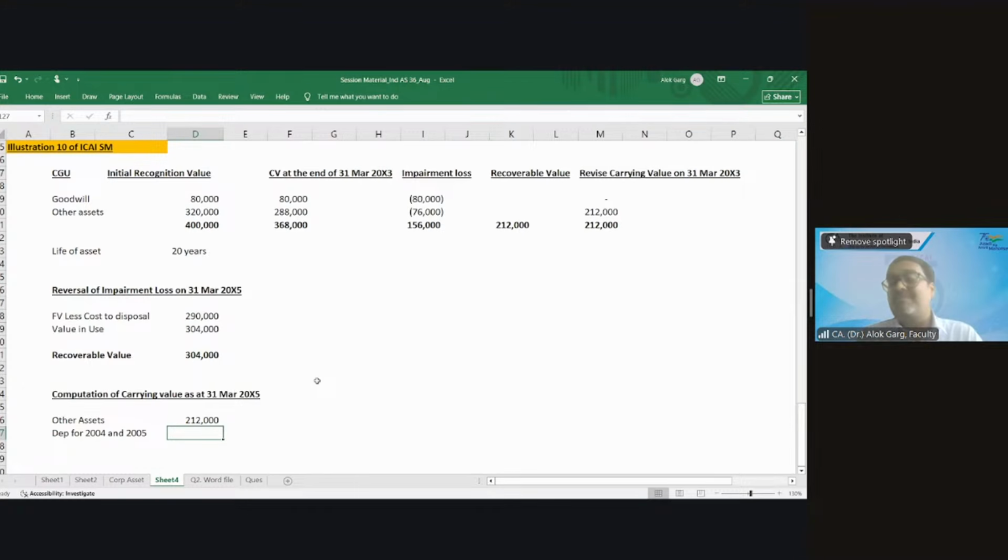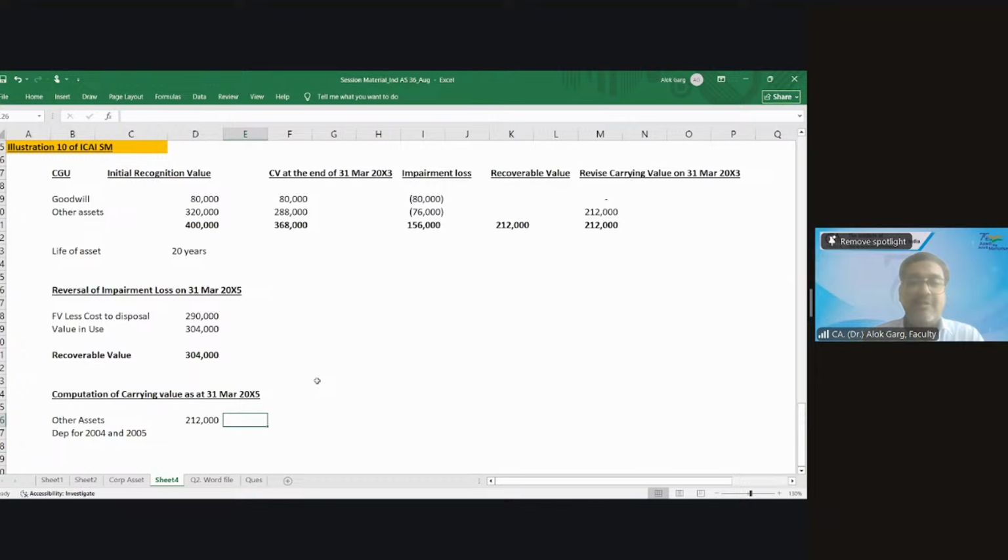This concept I am teaching you since the last 10 classes. Please compute depreciation always on the basis of your carrying value divided by remaining useful life.